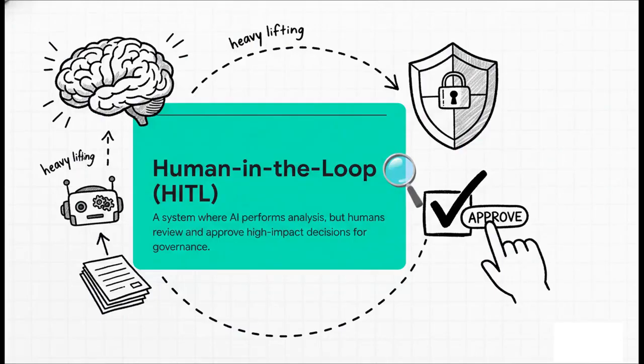So the primary safeguard against this risk is a human-in-the-loop system. This model is all about balancing automation with human oversight. The AI can do, say, 95% of the heavy lifting, the analysis, the data processing, the drafting, but for those high-impact decisions, a human expert has to review and give that final approval. This is how you ensure safety, compliance, and accountability.